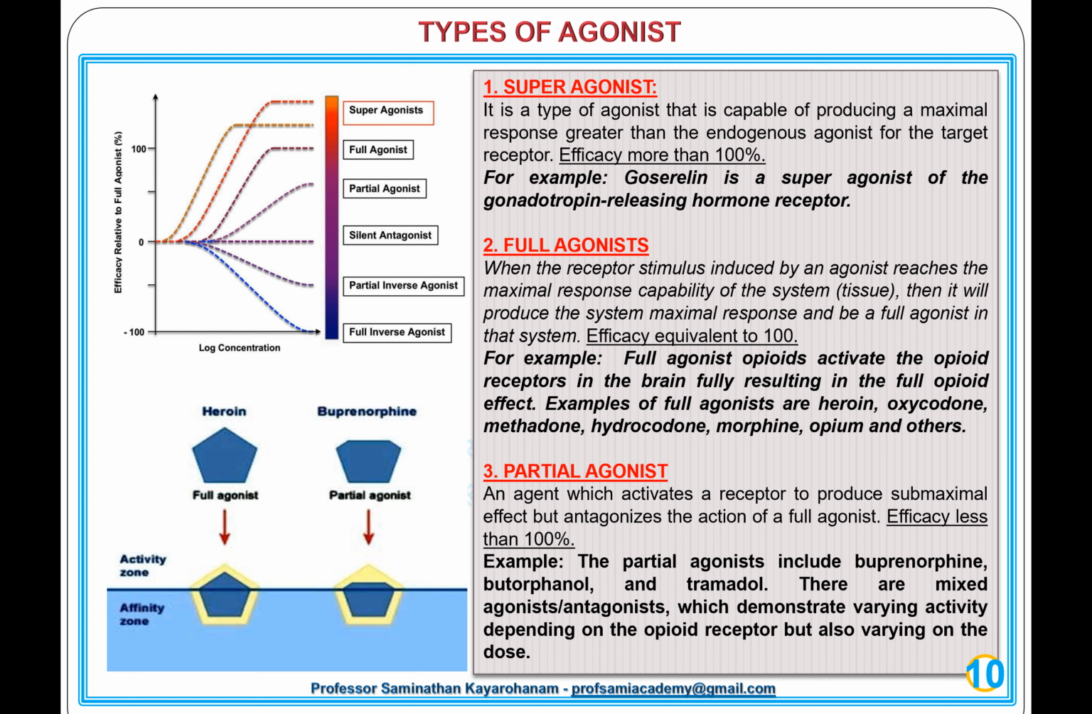3. Partial agonist. An agent which activates a receptor to produce a submaximal effect but antagonizes the action of a full agonist. Efficacy less than 100%. For example, the partial agonists include buprenorphine, butorphanol, and tramadol. There are mixed agonist-antagonists, which demonstrate varying activity depending on the opioid receptor but also varying on the dose.